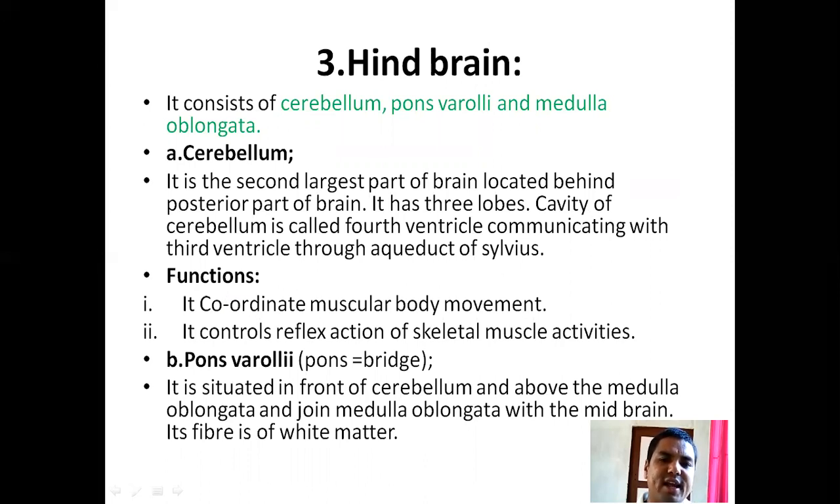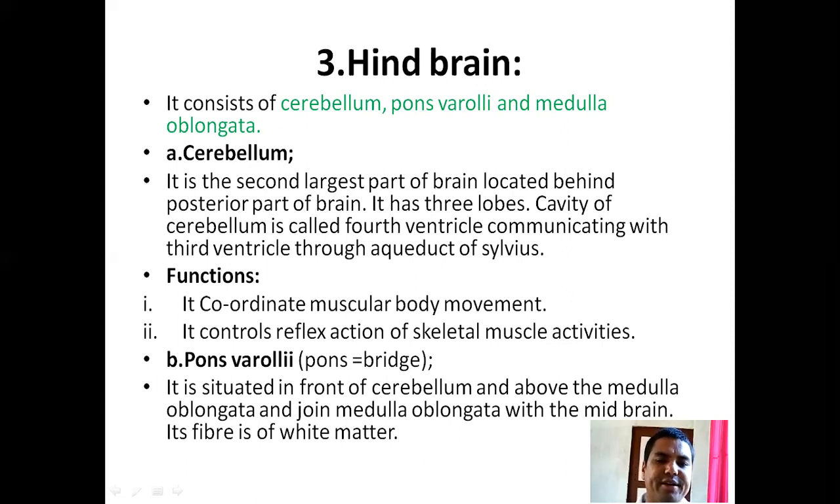Cerebellum is the second largest part of the brain, located behind the posterior part of the brain. It has three lobes. The cavity of the cerebellum is called the fourth ventricle, communicating with the third ventricle through the aqueduct of Sylvius. The function of the cerebellum is that it coordinates muscular body movement and controls reflex action of skeletal muscle activities.